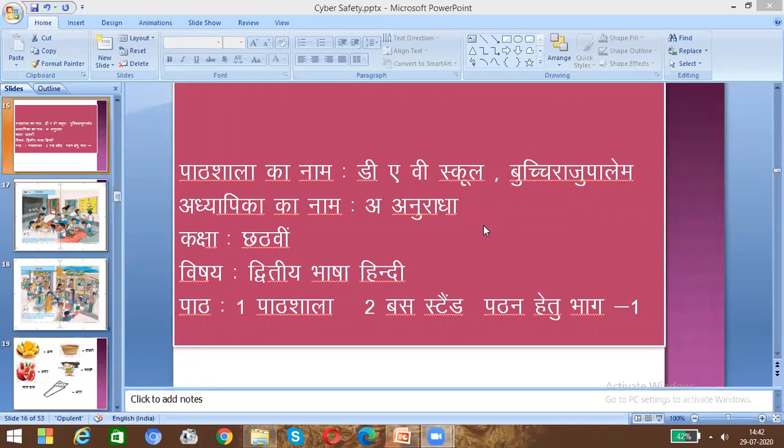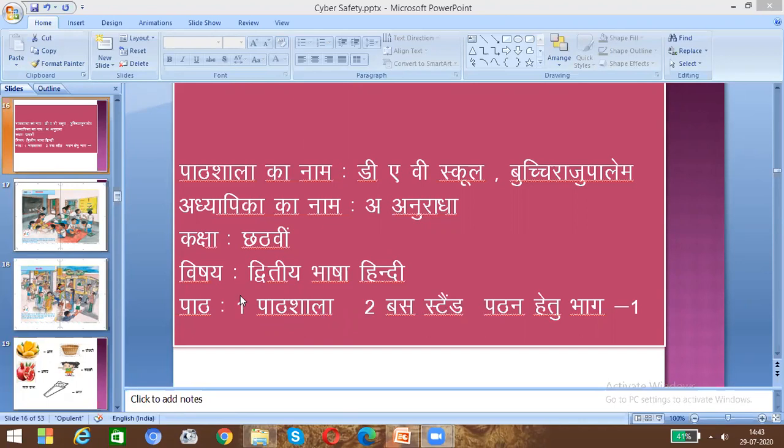Actually, in the previous class, we went through our division work, the alphabets and the Barakhadi words. So now we are going with the lesson Pathshala and Bus Stand. These two are only for reading. Pathan Hetu means only for reading. Pathshala means school, and bus stand means bus complex.